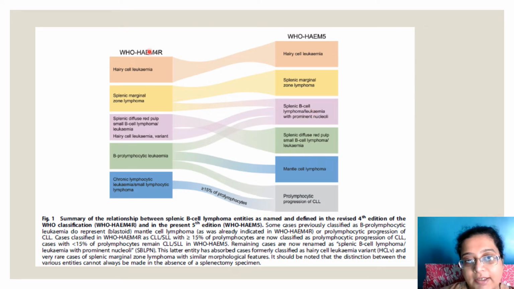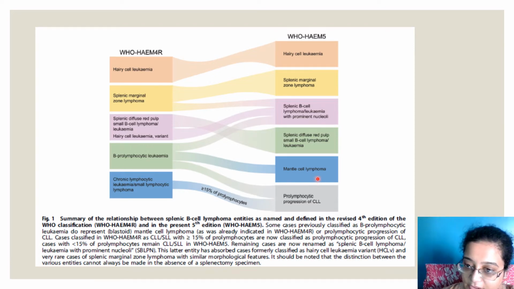Okay, so hairy cell remains hairy cell. Marginal zone is marginal zone, as well as some population with large nucleoli. Red pulp leukemias remain the same in the spleen. Variants go to the prominent nucleoli category. PLL is divided into three, and the PLL category is finished.